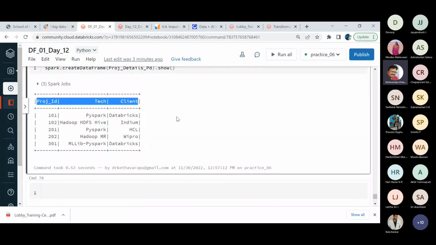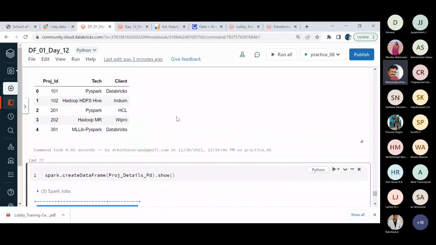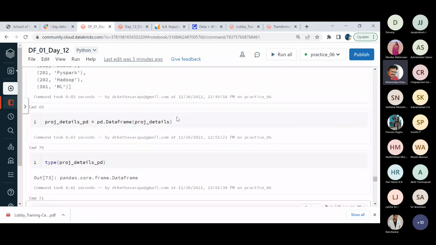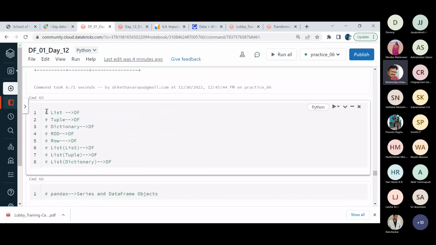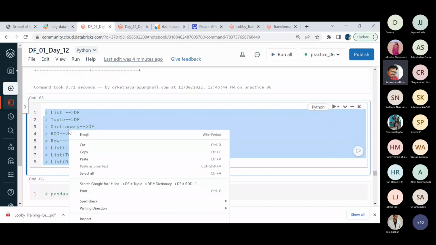Directly from the dictionary, Spark is able to pick up that particular data and assign the kind of narration related to the things. So if you are making use of this convention, these are all certain ways of working with the creation of the data frame.